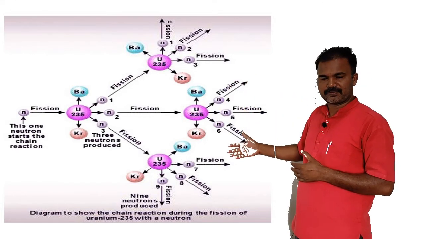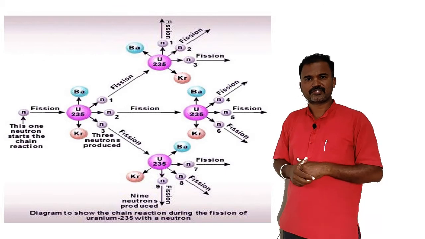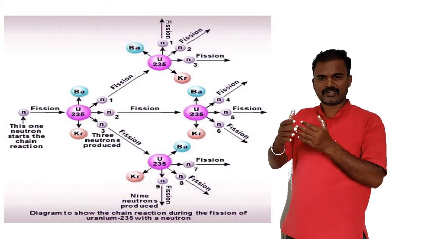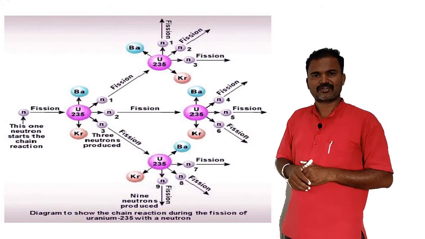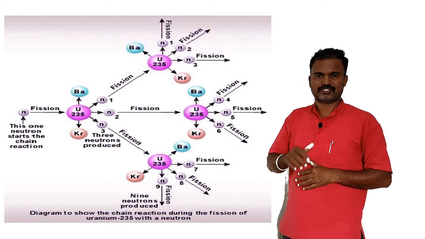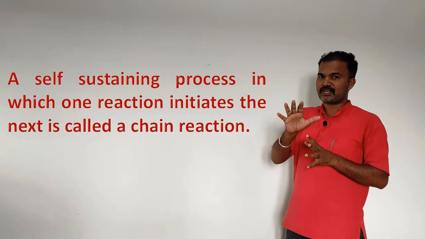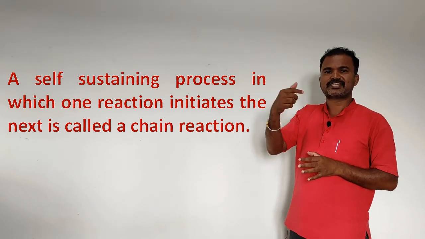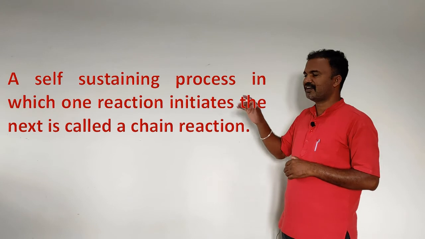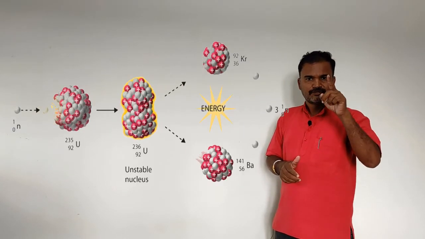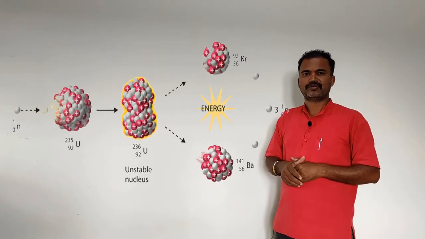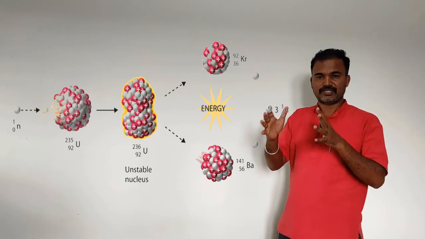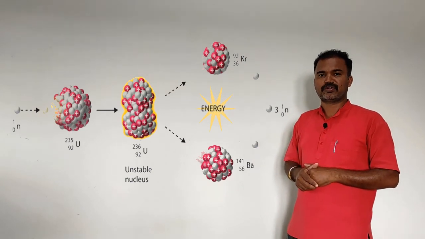be produced here. Then those 9 neutrons initiate 9 more nuclear fission reactions. So the reaction is going like this. This is called a self-sustaining process. That means a self-sustaining process in which one reaction initiates the next is called a chain reaction. So the fission of uranium-235 is the best example for the chain reaction, and it is associated with the release of enormous amount of energy.